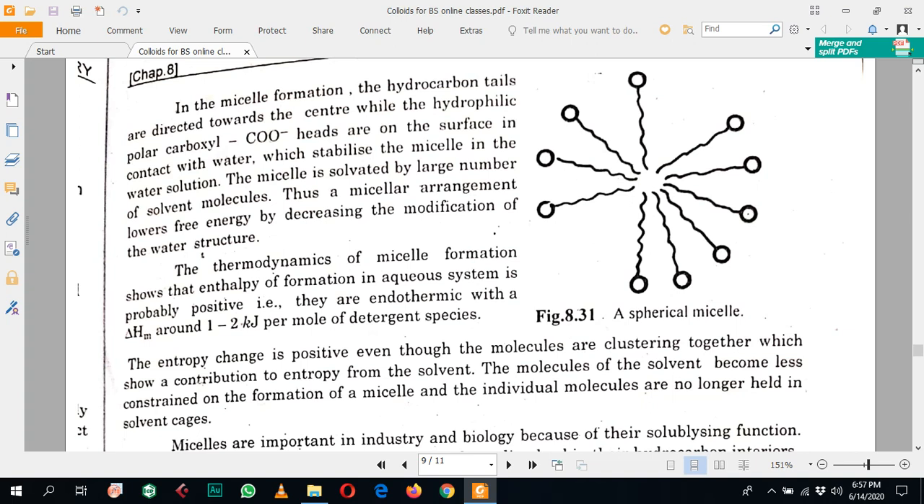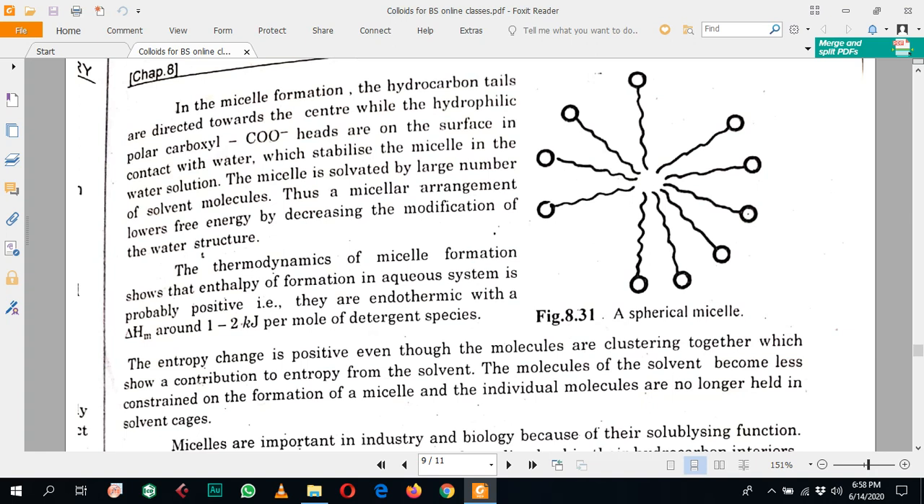That's why, when the effect of entropy is positive and delta H is positive, meaning the reaction is endothermic, then delta G will be decreased in the formation of micelles. Actually, this decrease is related to the increase in the entropy of the solvent molecules.